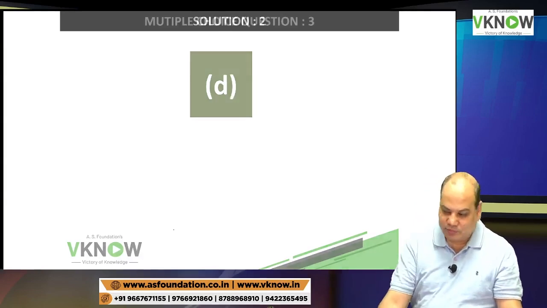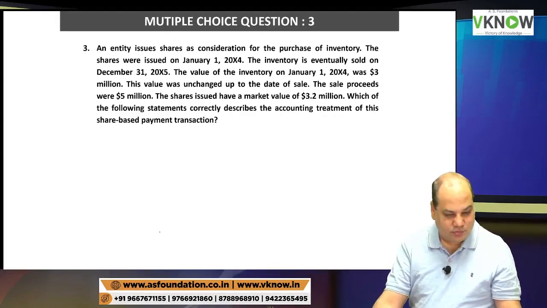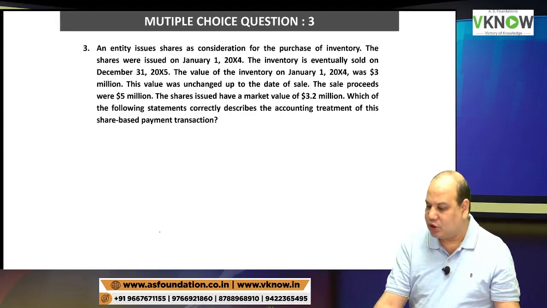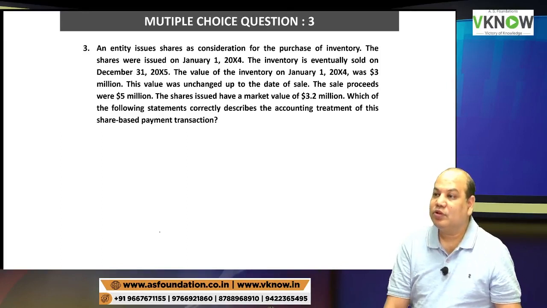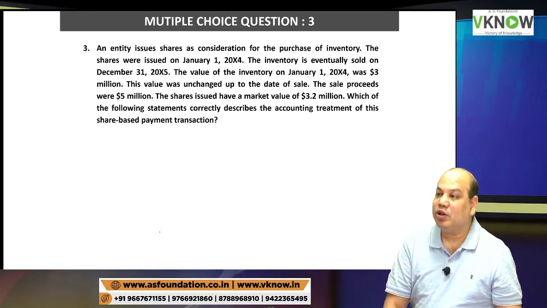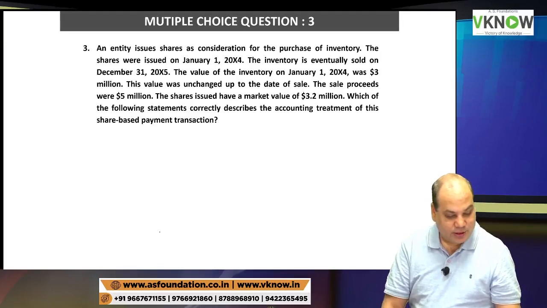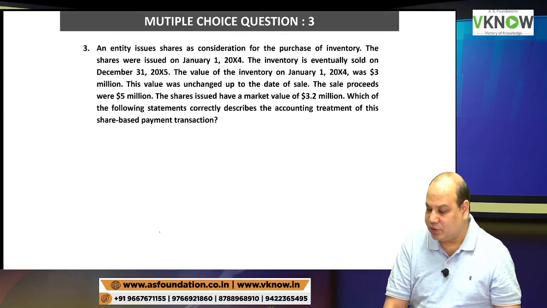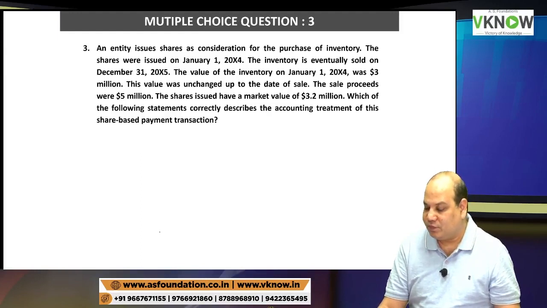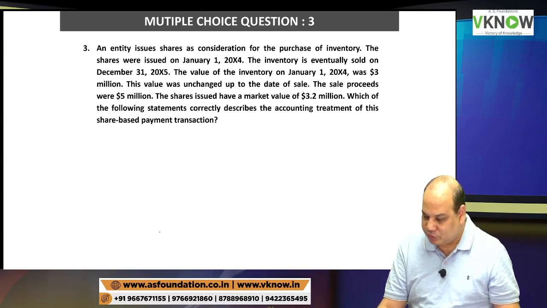Try the next one. Third one. This will come as a 4-mark question without options. Suppose options are not there. It will become a question for your exam. An entity issues shares as consideration for purchase of inventory. The shares were issued on 1st January 20x4. The inventory is eventually sold on 31st December 20x5. The value of the inventory on 1st January 20x4 was 3 million.